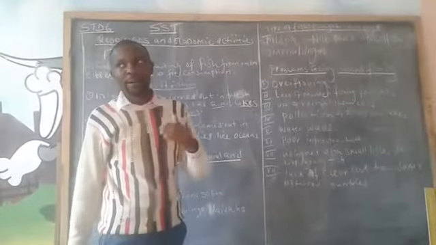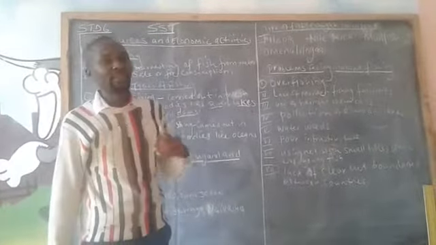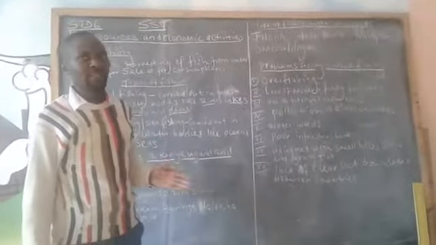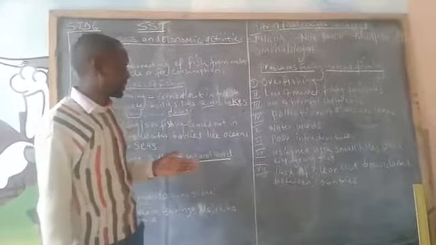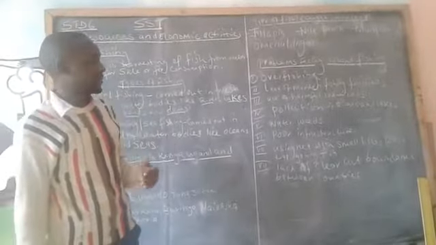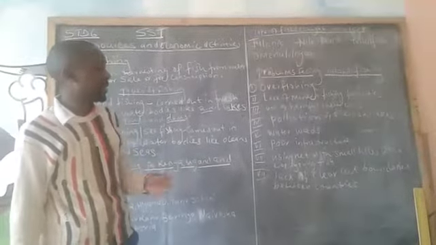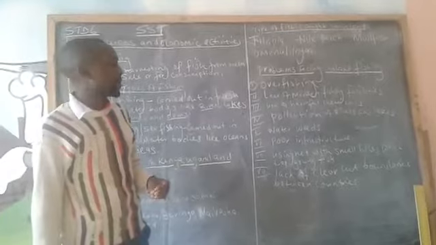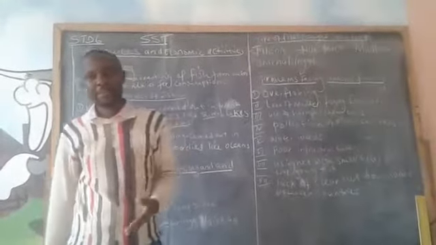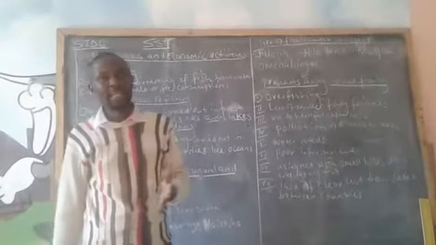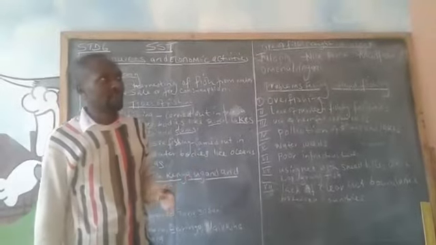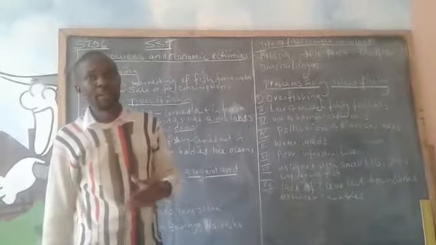Then there is poor infrastructure. After fish are caught, they need to be transported to the market or to the consumer. The state of the roads in some parts of these countries is not good, so fish go bad on the way as they are being transported to consumers. Then there is the use of nets with small holes, which trap the young fish. Some fishermen use nets with very small holes, and these small fish die before they mature.